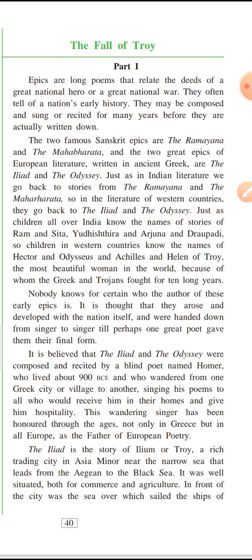So, the way we are very familiar with the characters of the Ramayana and Mahabharata, like Ram, Sita, Yudhishthir, Arjun, Draupadi, similarly, children in Western countries are very familiar with the lead characters of Greek mythology, the Iliad and Odyssey, like Hector, Odysseus, Achilles, Helen and Helen of Troy. And who was Helen? She was the most beautiful woman in the world, and because of her there was a war between the Greeks and the Trojans, which lasted for 10 long years.